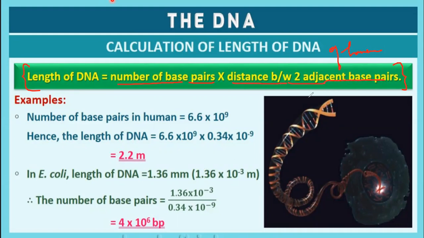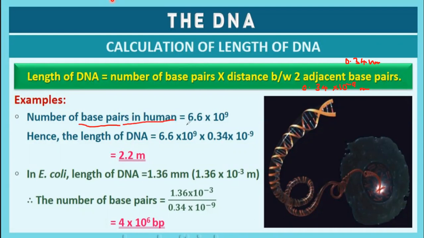This distance between two adjacent base pairs, you know, is 0.34 into 10 raised to minus 9 meter, or from your text, 0.34 nanometer. The number of base pairs in human you have to learn by heart.